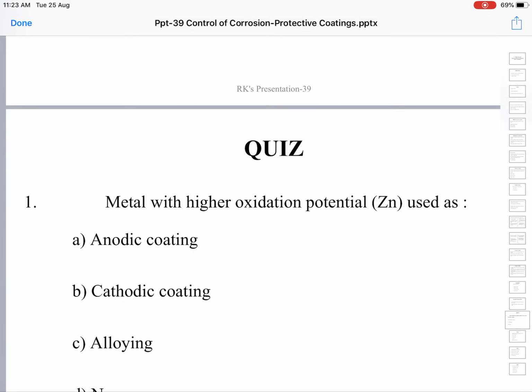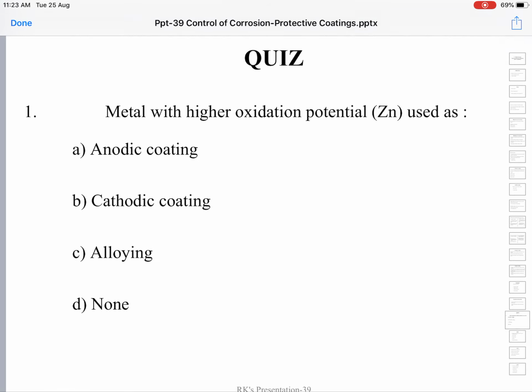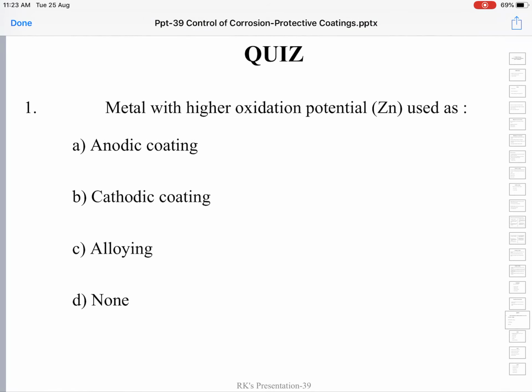Okay. Next, let's try to solve a few quiz questions to test and enhance our understanding. A metal with a higher oxidation potential is used as an anodic coating.